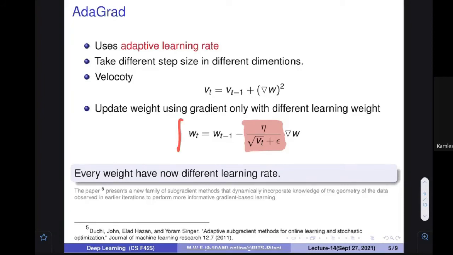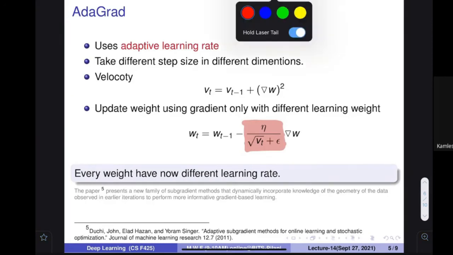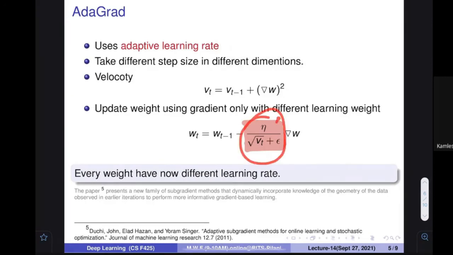If you want to update, our understanding was that I'm going to use this particular function in such a way that this value should decrease with time, and this would be dependent upon how much gradient there is in your direction. How much gradient is in your direction means in that particular weight's direction. So what is this particular quantity? Let me go inside and show you what is inside it.